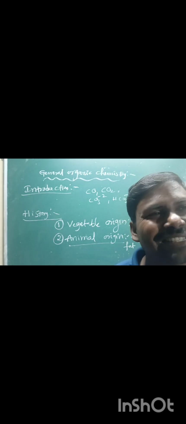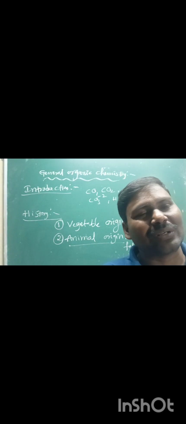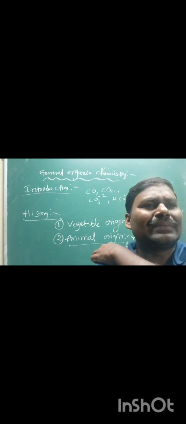What is the history of organic compounds? Simply, more than 2000 years ago, many philosophers recognized organic compounds as distinct from inorganic compounds, in two classes or two categories: plant origin, vegetable origin, and animal origin. Vegetable origins such as sugars, molasses, fermentation liquors, fruit juices; animal origins like milk, honey, and fat. I hope it is clear.